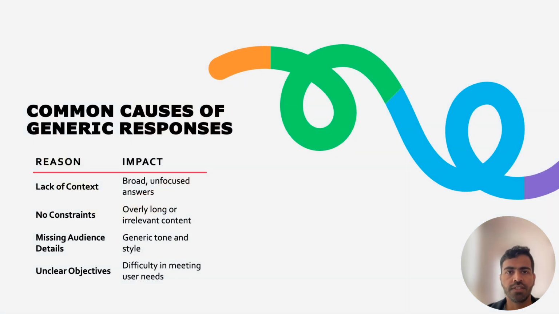AI answers often feel generic because the prompt lacks specific context and constraints. When users provide minimal information, the AI defaults to broad, generalized content to cover possible interpretations. Another reason is the absence of clear objectives or audience details, which prevents the AI from tailoring its response. For example, asking "explain AI" will yield a generic definition, whereas specifying "explain AI in healthcare for beginners in 200 words" produces a focused and relevant answer.